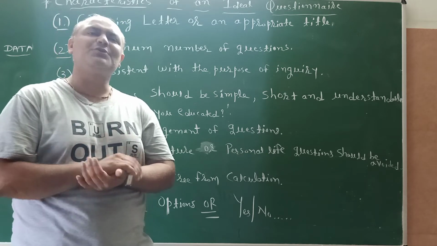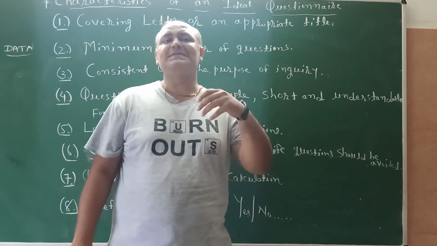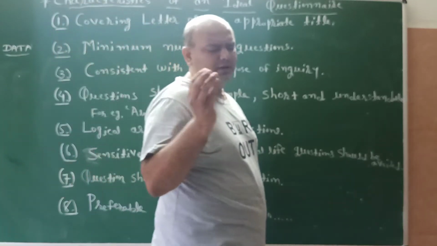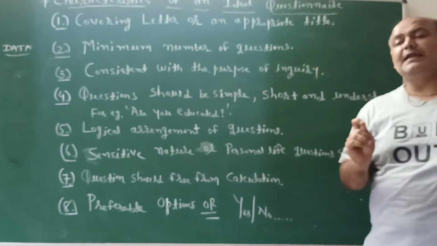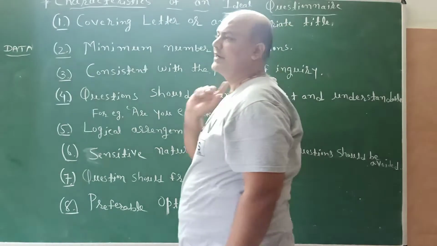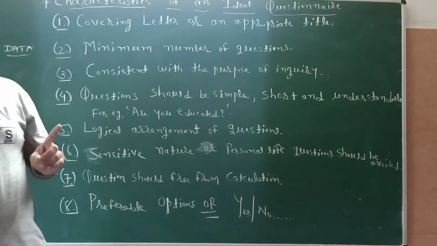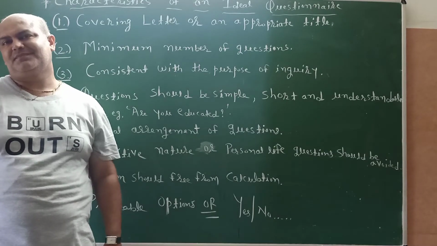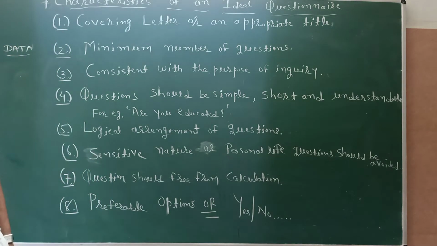So questions related to personal life or sensitive nature, if not relevant for our inquiry, we have to avoid, then it becomes an ideal questionnaire. I repeat this: questions related to sensitive nature or personal information are avoided for an ideal questionnaire.